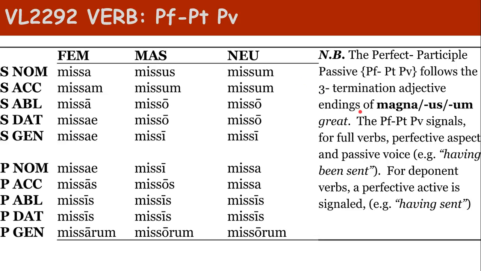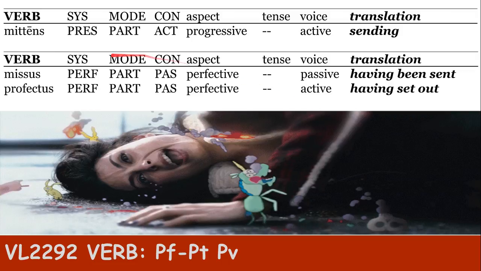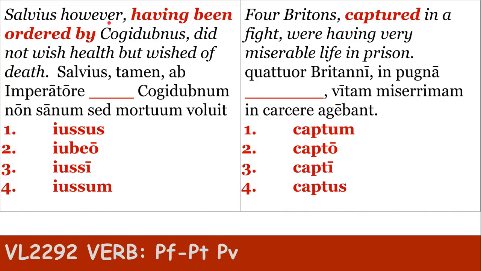Unless, of course, it's deponent, then it would be passive in form but active in meaning. So therefore, perfect participle passive, you have missus, having been, if it's passive, sent. While profectus, because it's deponent, passive in form, active in meaning, would be perfective, active, having set out. Salvius, however, having been ordered by Cogidubnus. So, your antecedent for this is Salvius.